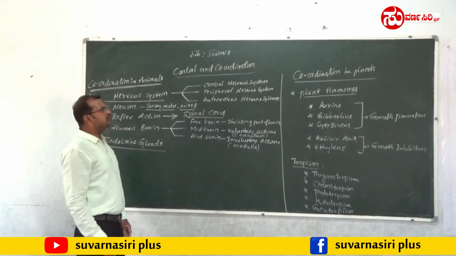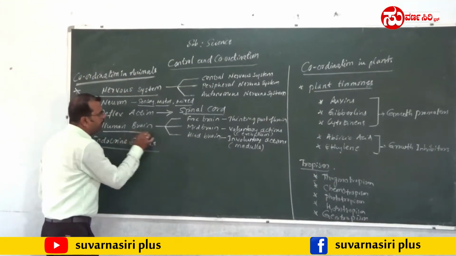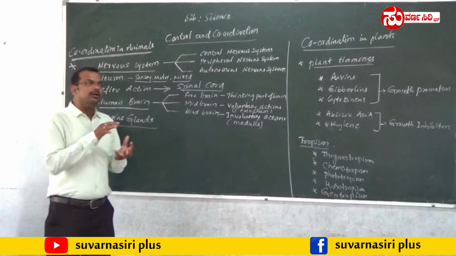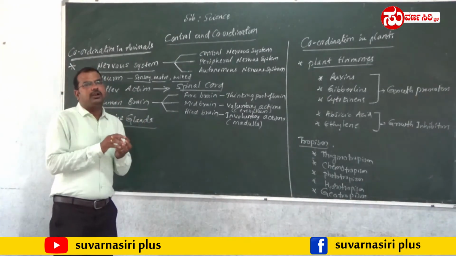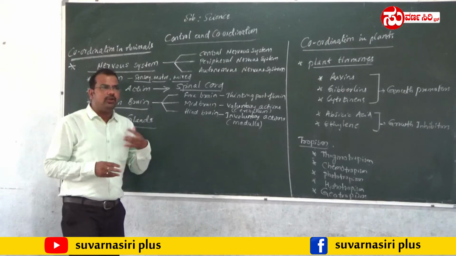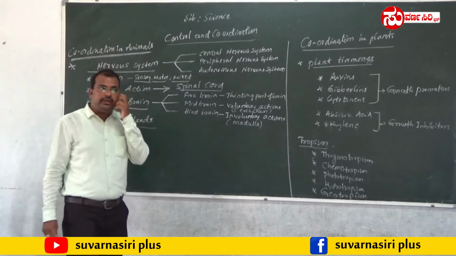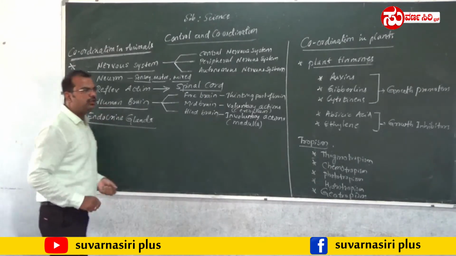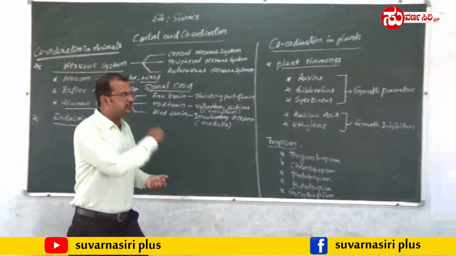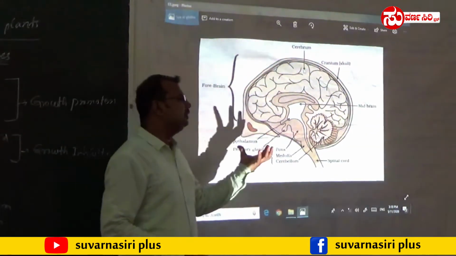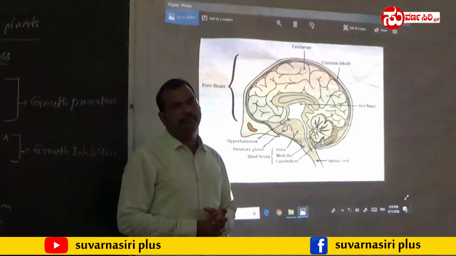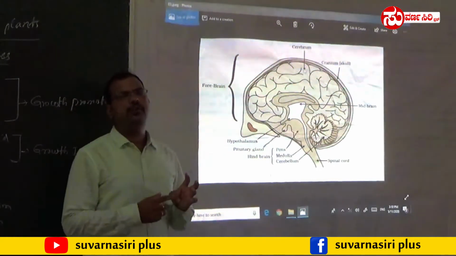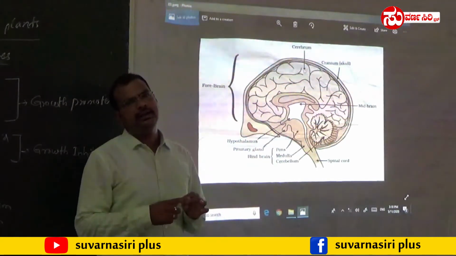The next topic of the chapter is the human brain. The human brain is the main part of the nervous system that controls all actions, both voluntary and involuntary, and all reflex and other actions are controlled by the human brain. How does the human brain look? Let's see the diagram. This is the diagram of the human brain. The human brain has 3 major parts: forebrain, midbrain, and hindbrain.